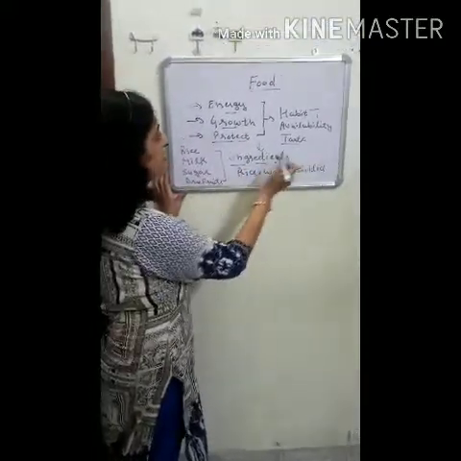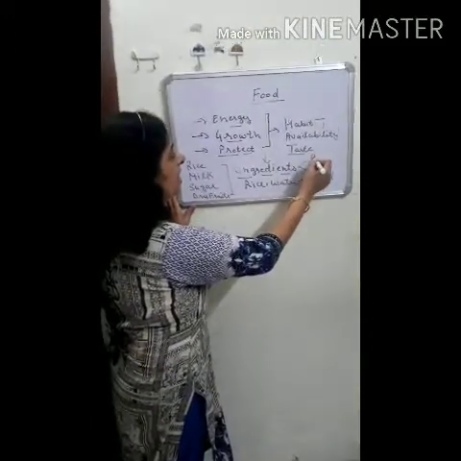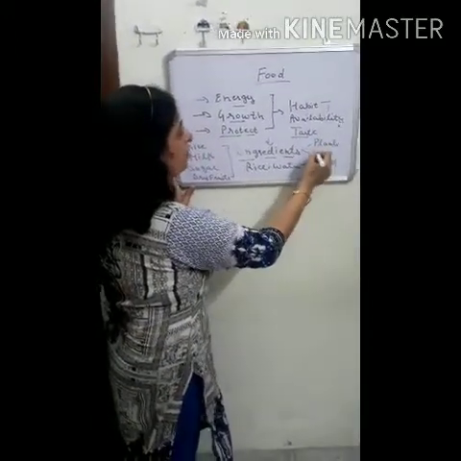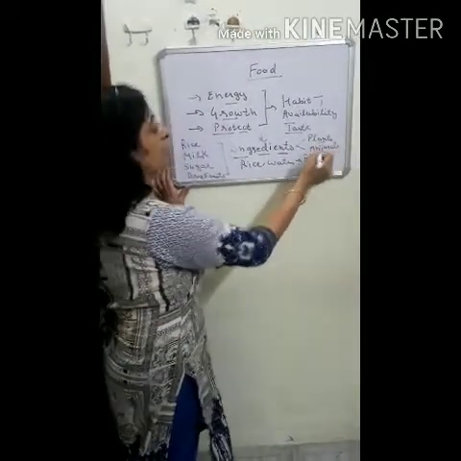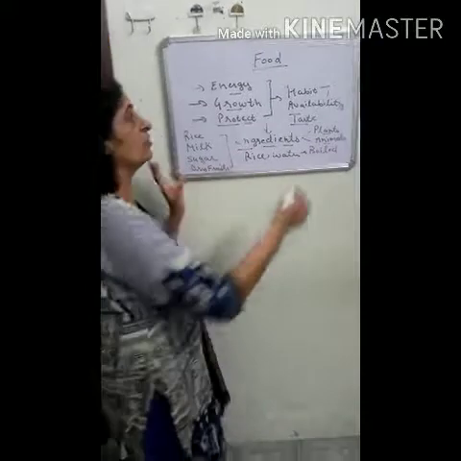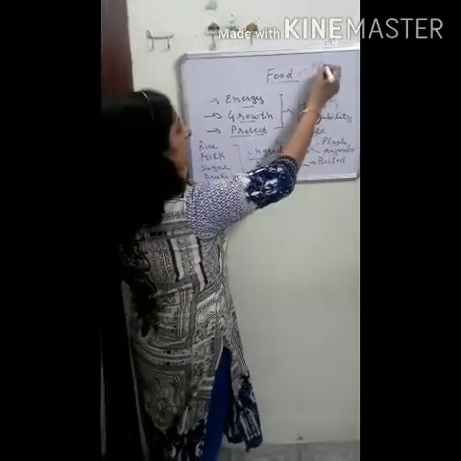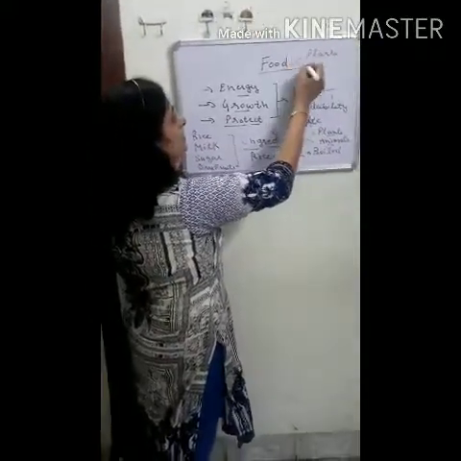These ingredients are obtained either from plants or from animals. Mainly there are two sources of food: one is plants and the next is animals.